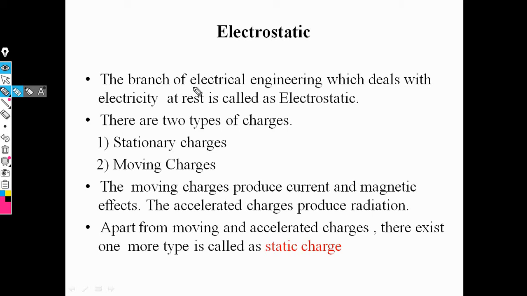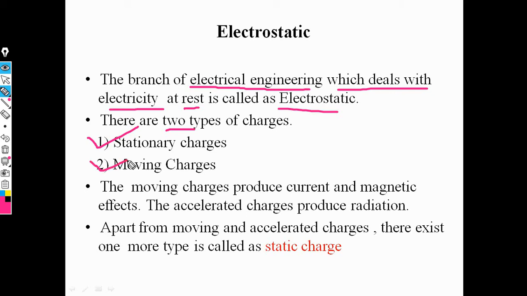It is the branch of electrical engineering which deals with electricity at rest position. Then this electrostatics is classified into two types. First one is stationary charge, second one is moving charge.